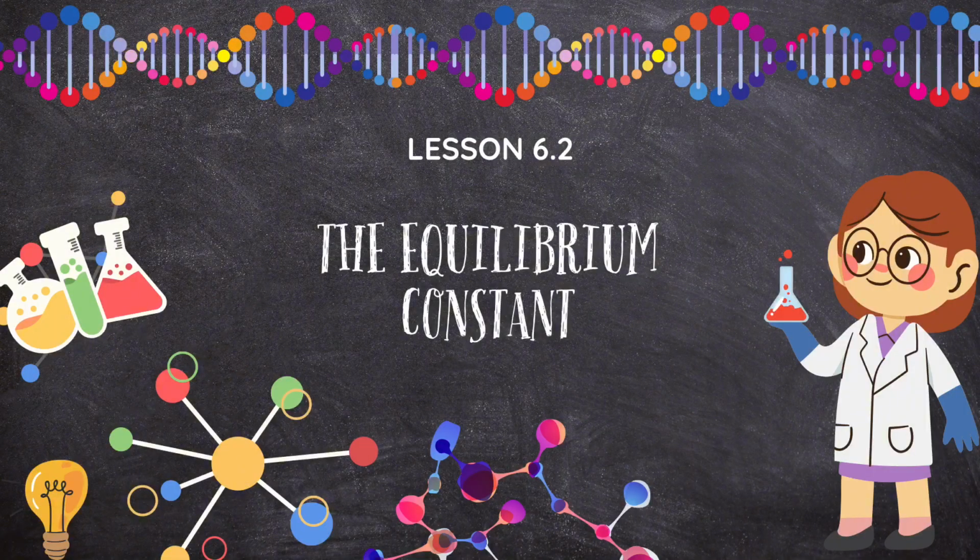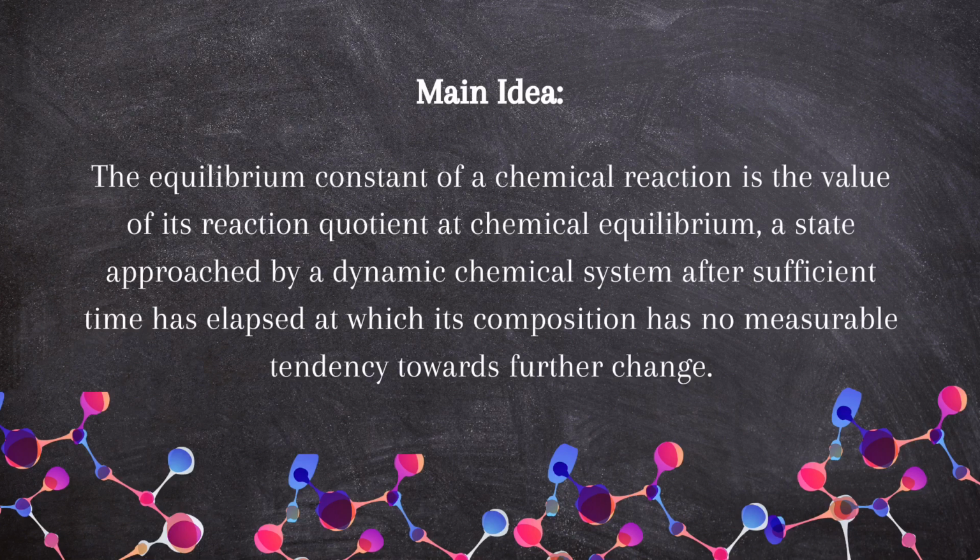Our next topic is all about the equilibrium constant. The equilibrium constant of a chemical reaction is the value of its reaction quotient at chemical equilibrium, a state approached by a dynamic chemical system after sufficient time has elapsed, at which its composition has no measurable tendency towards further change. To understand more about the equilibrium constant, let's relate it to a situation.